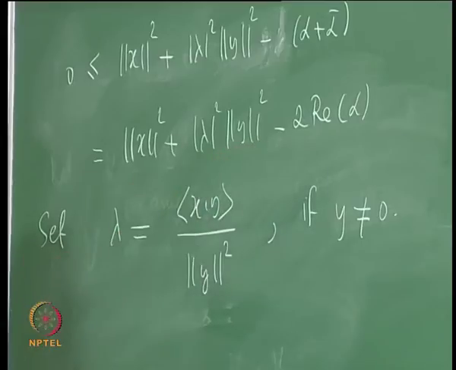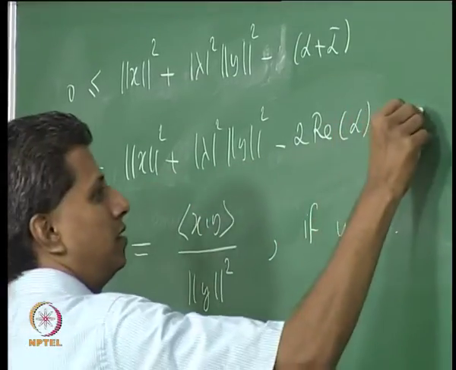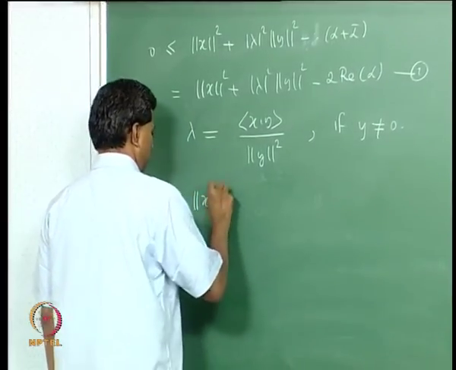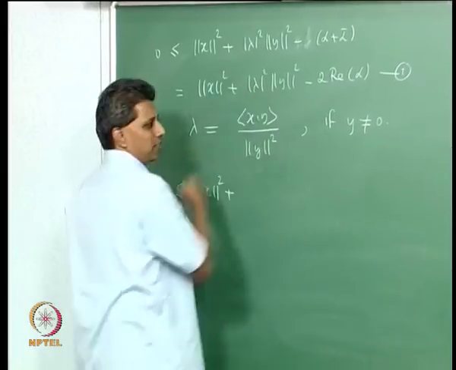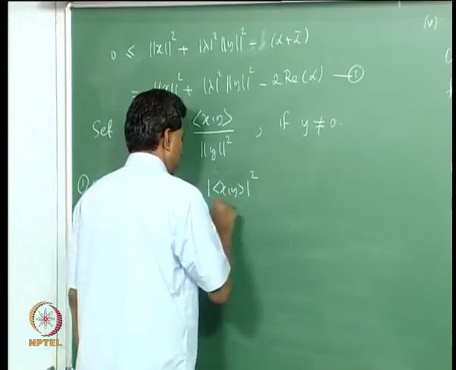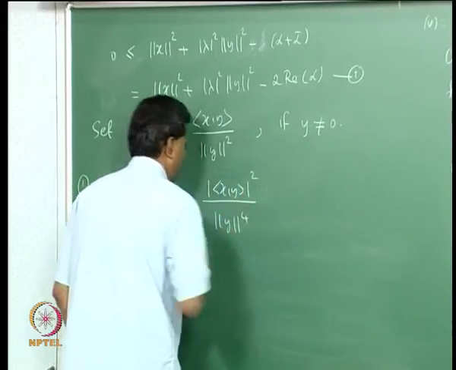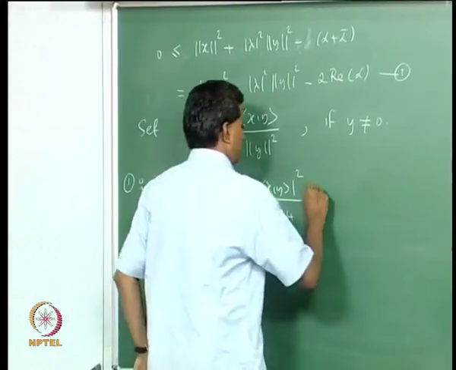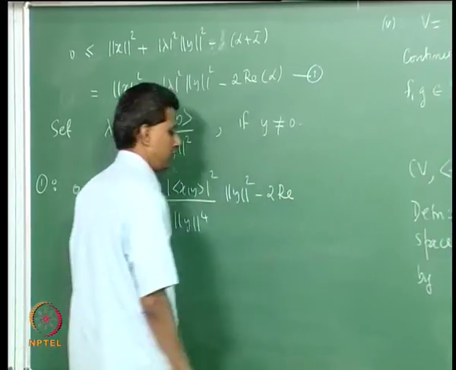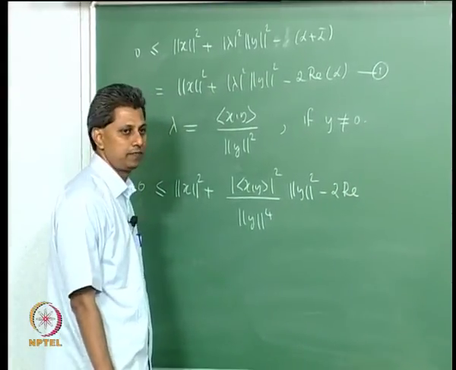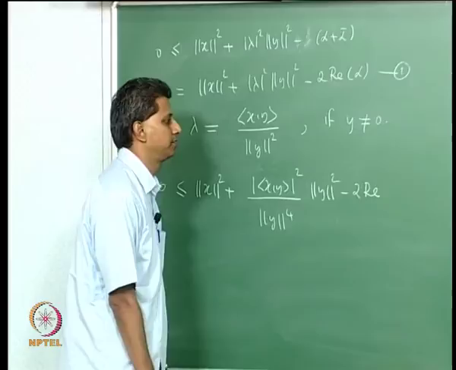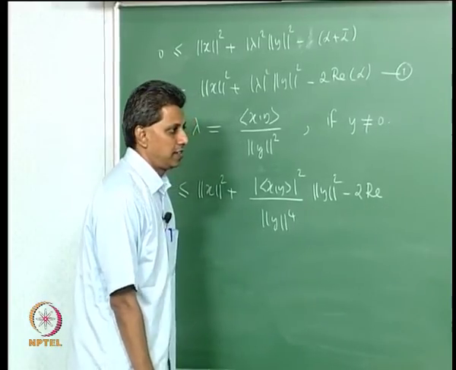So what happens to this inequality? Let us just check that. Let me call this 1. Inequality 1 in this case becomes 0 less than or equal to norm x square plus mod lambda square, this is modulus of inner product x y square by norm y to the 4, and this goes together with norm y square, minus 2 times the real part of alpha. Now what is alpha? Alpha is lambda bar x comma y, from the previous calculations.